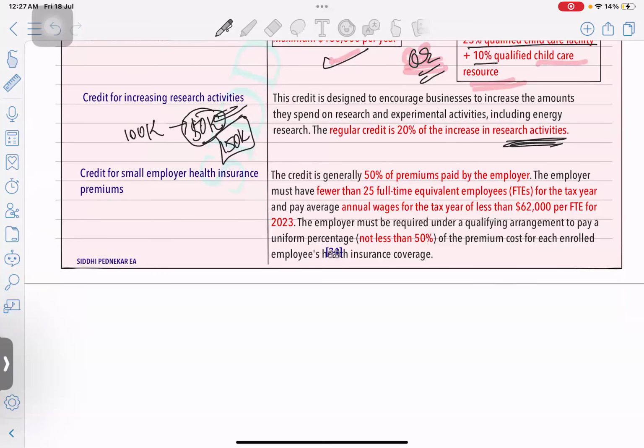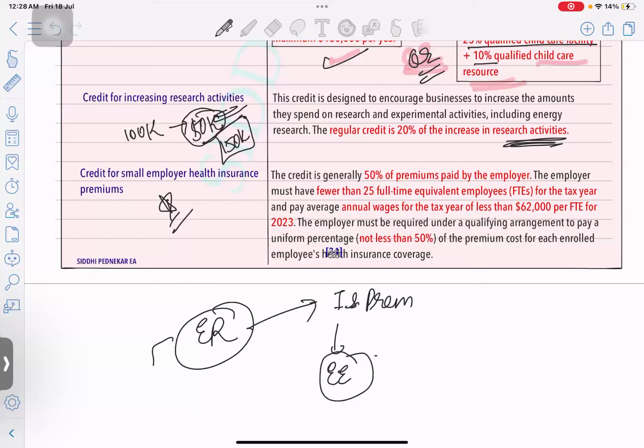Next is, yes, credit for small employer health insurance. This is important. Always there's a question on this. So what exactly is a small employer health insurance? When employer is going to pay insurance premium on behalf of employee. So yes, employer is allowed to take a credit, but there are some criteria. Credit will be allowed up to how much amount? 50% of the premium paid by the employer. Whatever employer is going to pay to the insurance company, the premium amount, 50% of that.